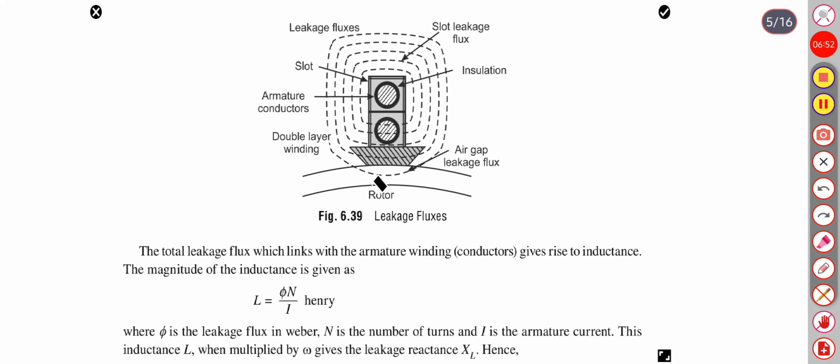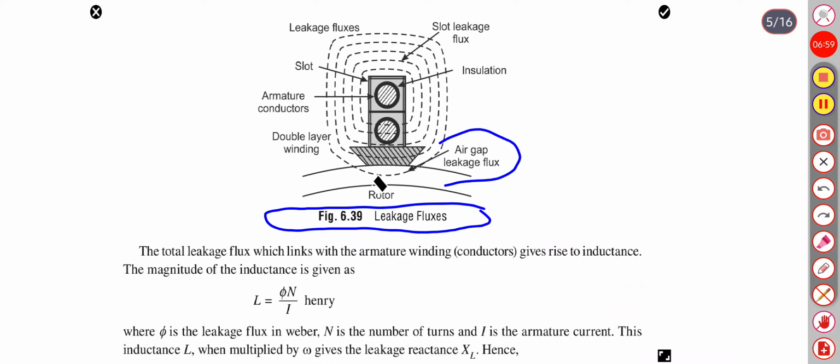So in this figure, leakage flux is shown. This is the air gap leakage flux. This is the slot leakage flux. And this is the total leakage flux.